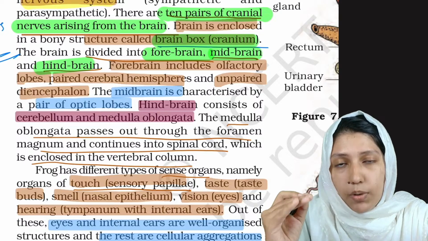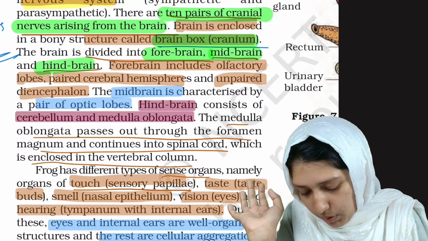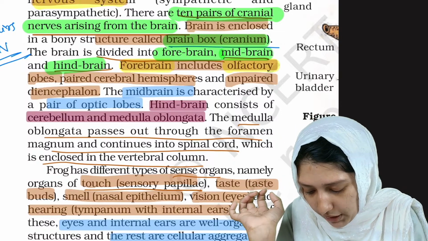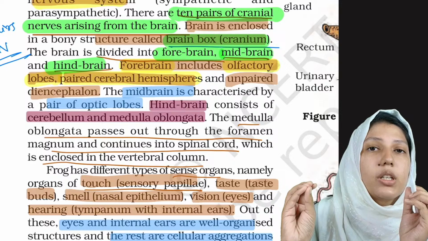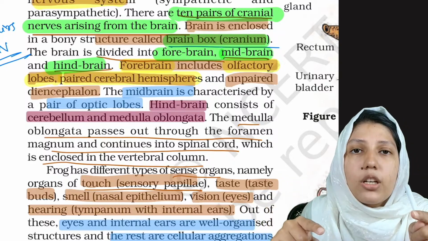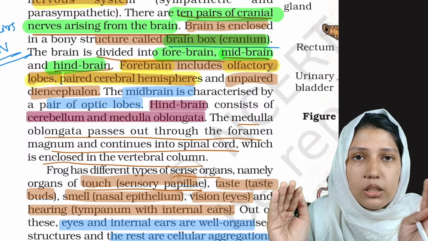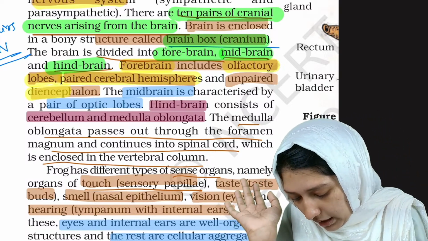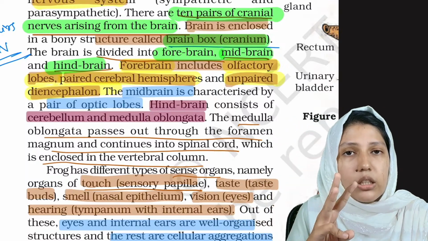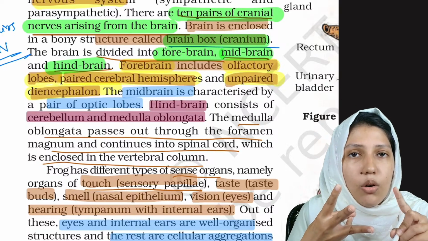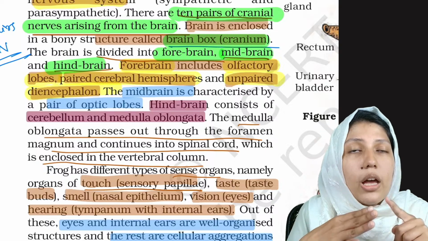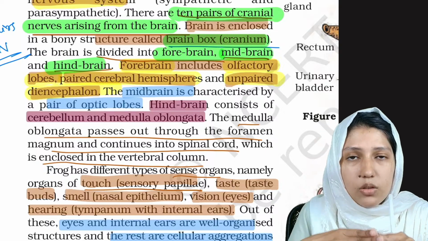And what are the properties of each part of the brain? The forebrain includes olfactory lobes and paired cerebral hemispheres. They are having olfactory lobes for the smell. This is about forebrain. And also an unpaired diencephalon. So three things: olfactory lobes, paired cerebral hemispheres, and also an unpaired diencephalon. Clear? This was about forebrain.